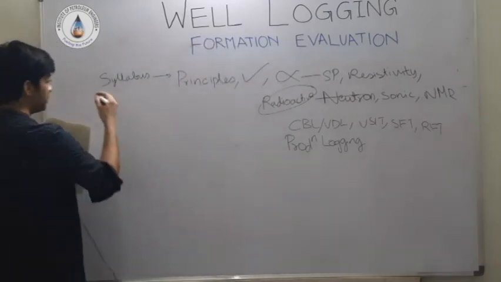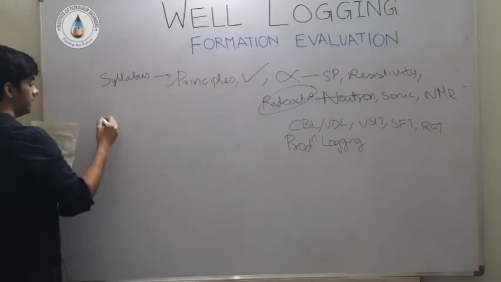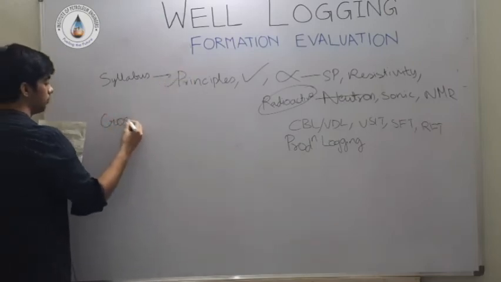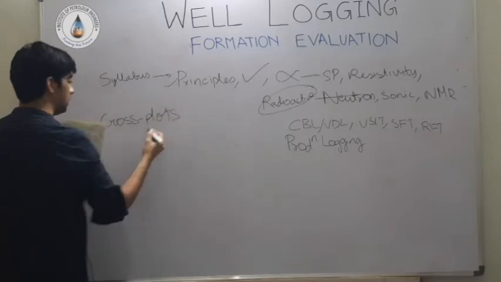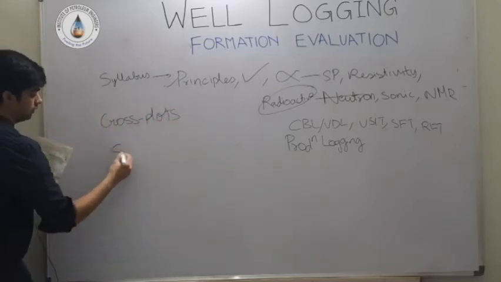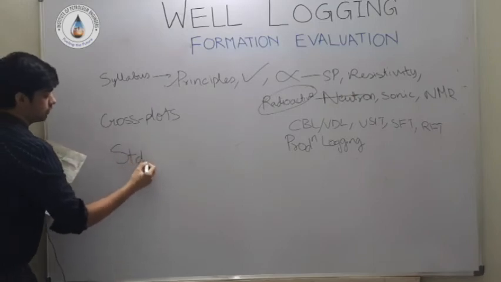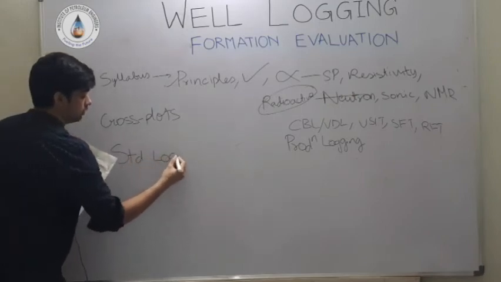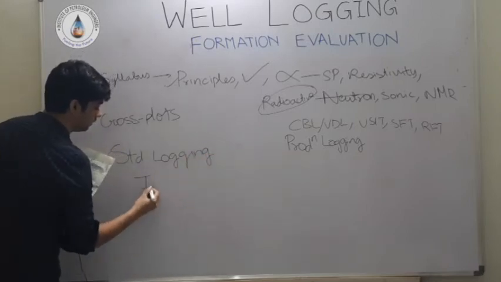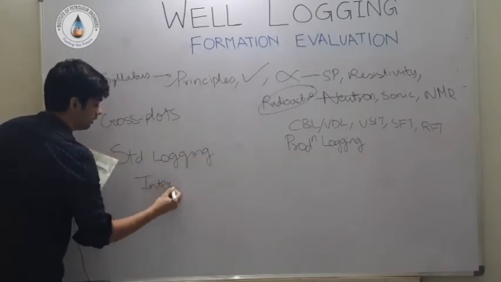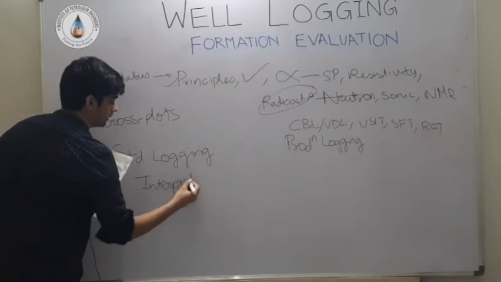So this is the first heading. Second heading includes cross plots. And there's one more thing, standard logging interpretation techniques.